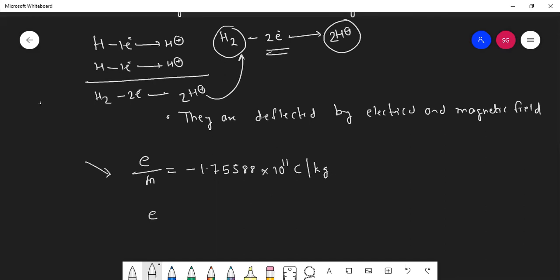Now today's e by m ratio, then we can compare it. The e by m ratio for this proton is 9.579 into 10 raised to 4 coulomb per gram. That means you can convert it into kg.